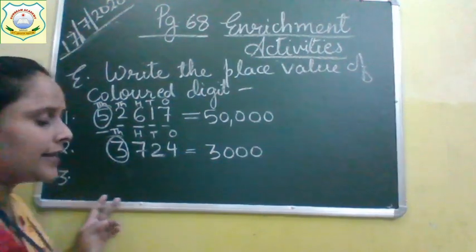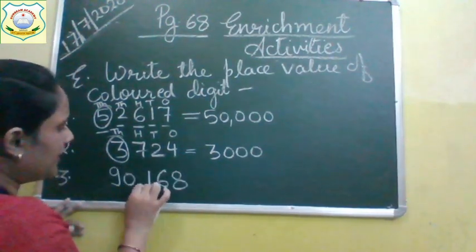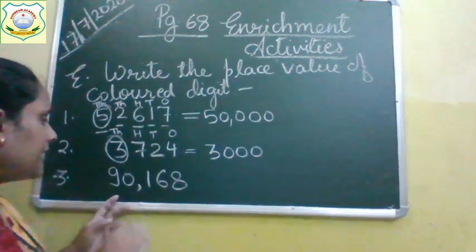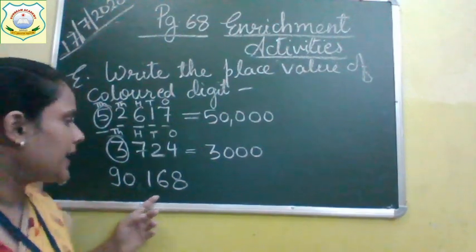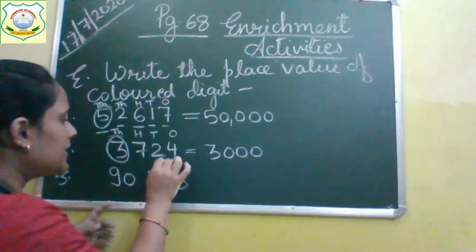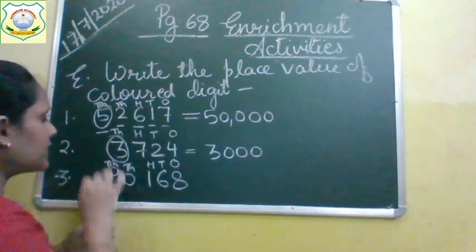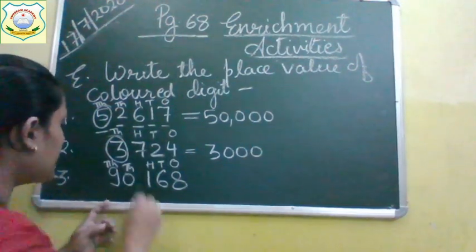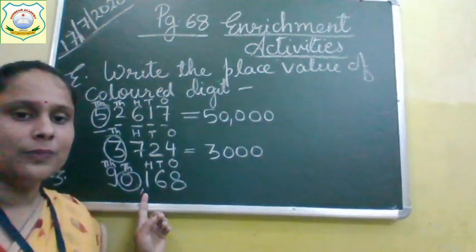Third question is given: 90,168. Now read this number. It's 90,168. Now write the places: ones, tens, hundred, thousand, 10,000. Which is the colored number? 0. So what is the place value of this 0?